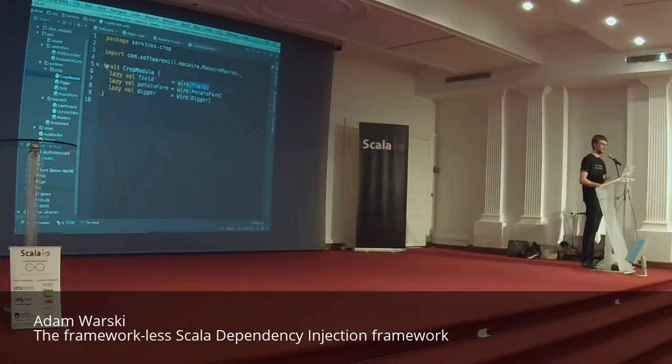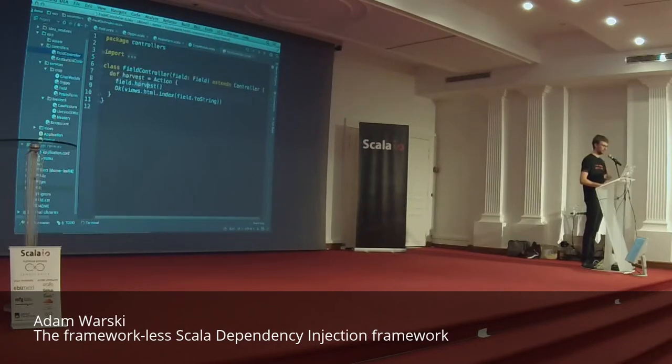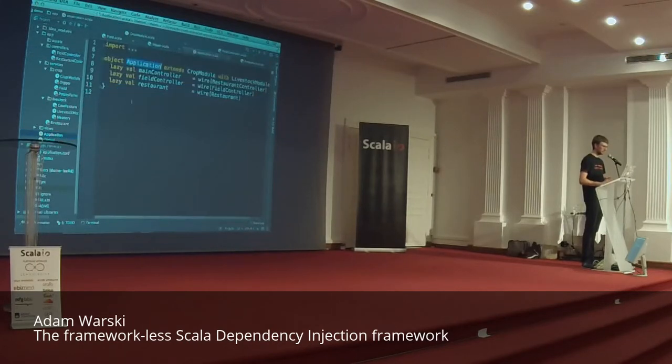We have the module in the package, which defines the wiring for that part of the object graph. We also have controllers, which are normal classes, and which have some dependencies, like here, okay? And they use the dependencies to render some HTML and so on. So, how to make it work with Play? So first of all, we need to have some place where you actually create the whole object graph, right? So let's just create an application object, which extends the modules that we have defined, and also does the wiring for the controllers, right? So now we have the controller instances inside the application object.